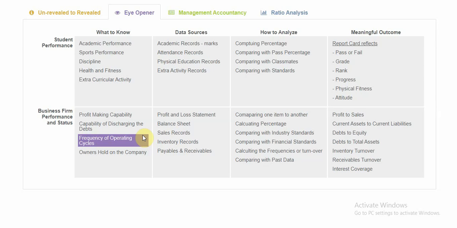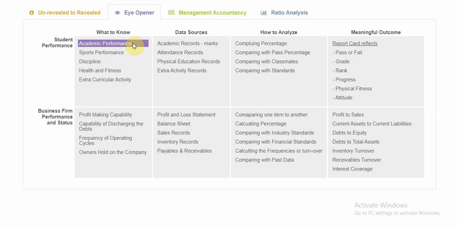So this particular thing is called the operating cycle. We will want to know how many operating cycles a particular firm has in a year, and then about the owner's hold on the company. Imagine if I have a company and that company is doing good, it's making profits, but all the funds that are used in the company, every single rupee is a debt. I've received loans and I've started the company. So what will be my hold on the company? It will be zero, right? So this is one of the aspects that we will want to know about a company or a business firm.